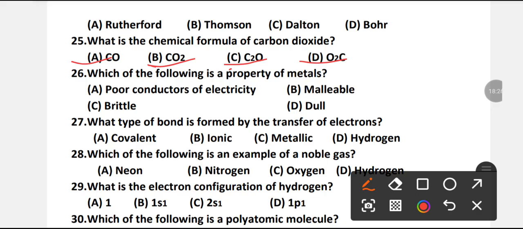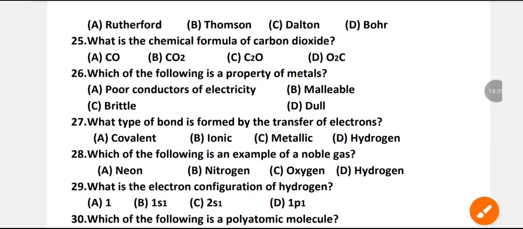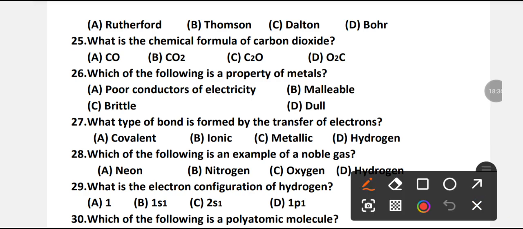B is the right option. CO2 is the chemical formula of carbon dioxide.